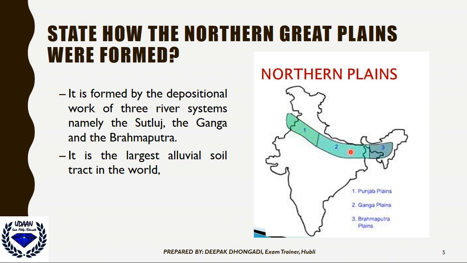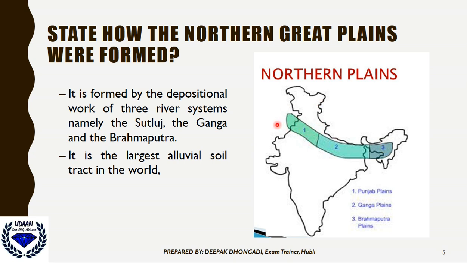How you can see here 1, 2, 3, they have written; this belongs to the northern plain. These are formed by the depositional work of three river systems: the Satluj, the Ganga and the Brahmaputra.